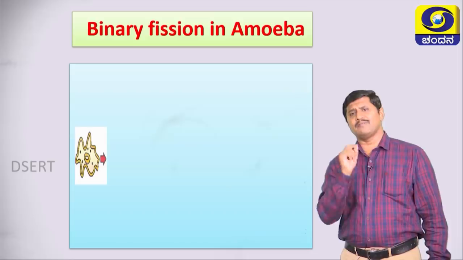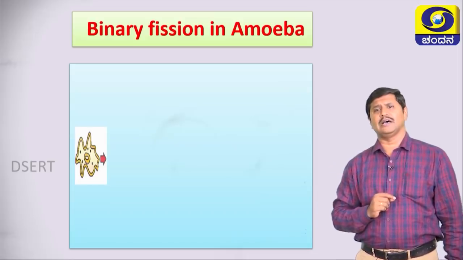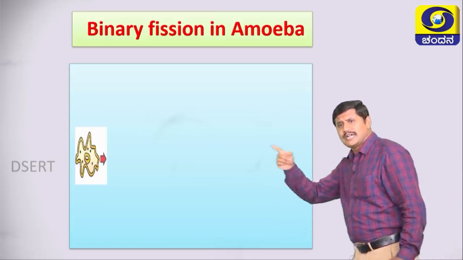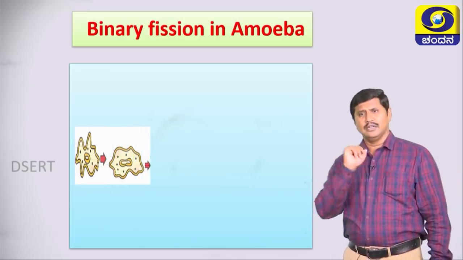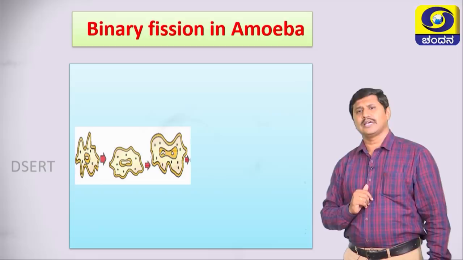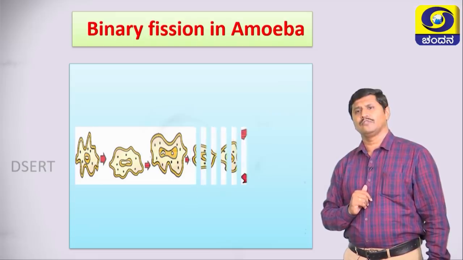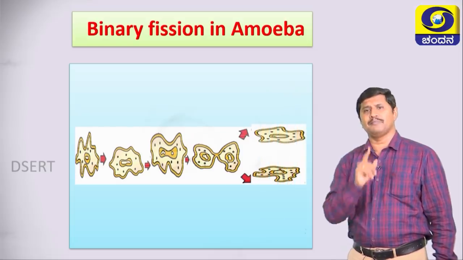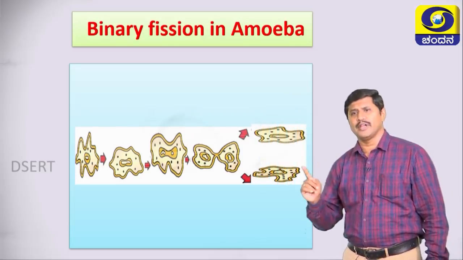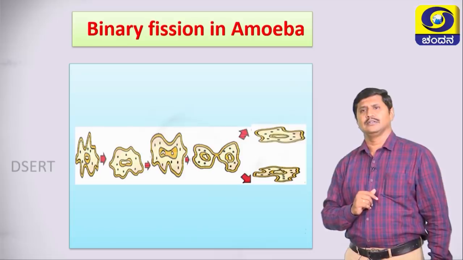Look here, this is the parent body, it has a cytoplasm and nucleus, you observe. Yes, it is visible to you there. Then the second step, the third step, the fourth step and the fifth step. Finally, a parent body divides to form two individuals.